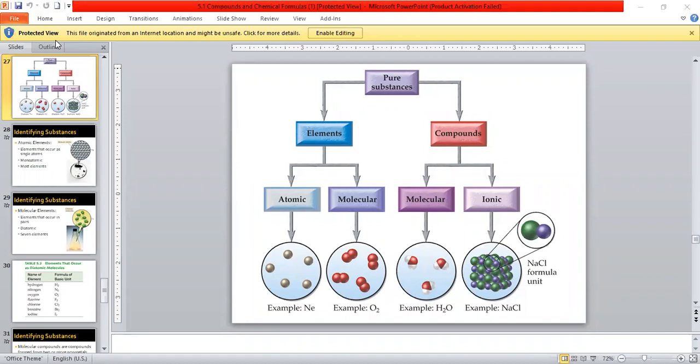What do you mean by pure substances? A pure substance consists of only one kind of atoms, one kind of particle. Okay, very good. A chemical substance is a form of matter having constant chemical composition and characteristic properties. And pure substances further are classified into two groups, that is elements and compounds. Elements we did in our last class. So we will continue with the compound.